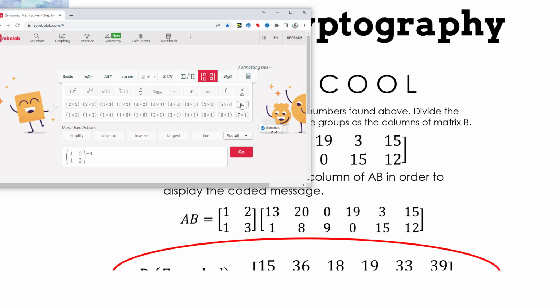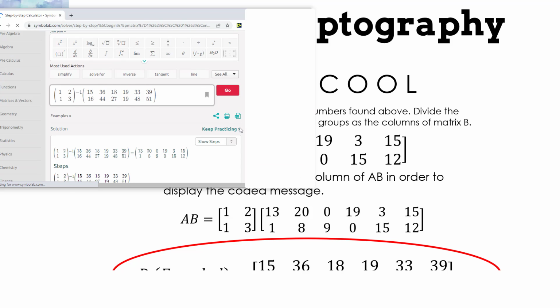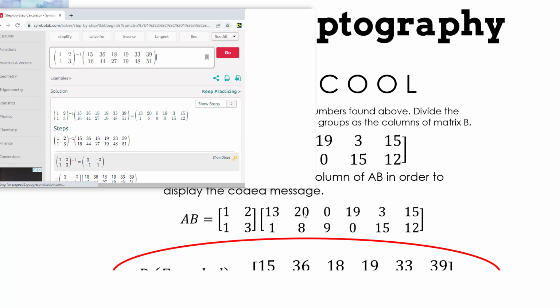Now I'm going to multiply by our 2 by 6 message that we are sending, the secret coded one. Now when I press go, look at that. It's the original message, 13, 20, 0, 19, 3, 15. So when your friend gets it and decodes it, they're going to figure out that math is cool.